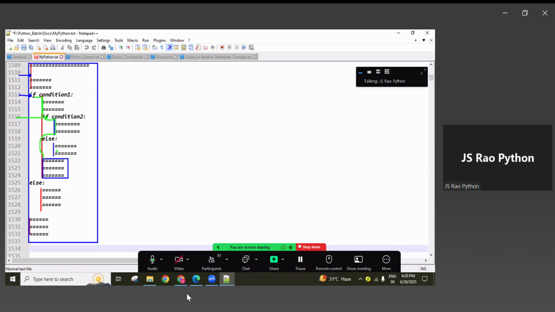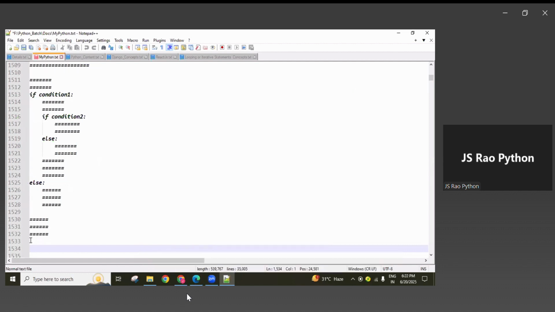Remember this point carefully. And next, if the condition returns false, guys, then it jumps to the inner else block statement, executes it, comes outside the inner else block, and the normal lines execute. After that it comes outside the outer else block and the normal lines execute. So this flow structure is very important.